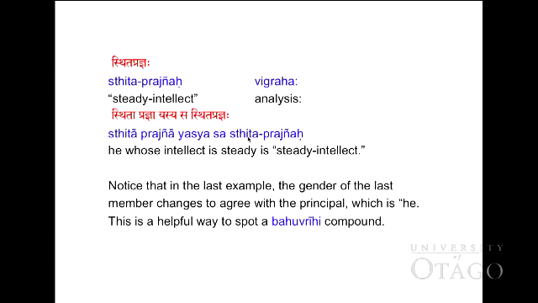But for Bahuvrihi, even though prajna is feminine, it works as an adjective modifying sa. Sa here is masculine, so you have to decline like masculine, not feminine. So it should be sthitaprajnah, not sthitaprajna. So here it should be nominative singular masculine, as sah here.